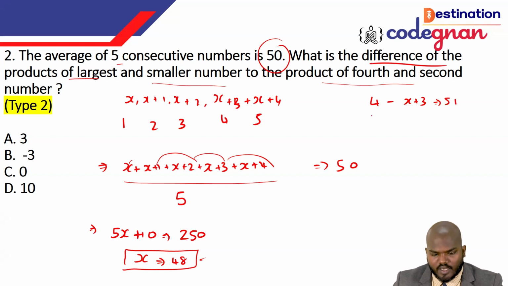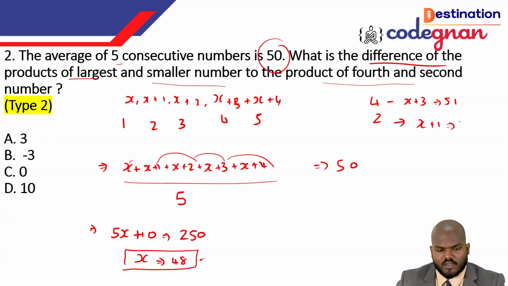Okay, x is equal to 48, right? Then 51. Second is equal to what? That is x plus 1. So that is 48 plus 1. You can call it 49.